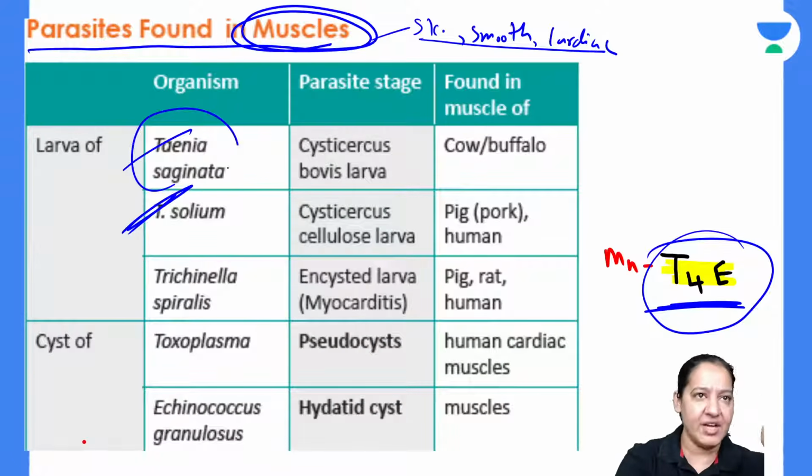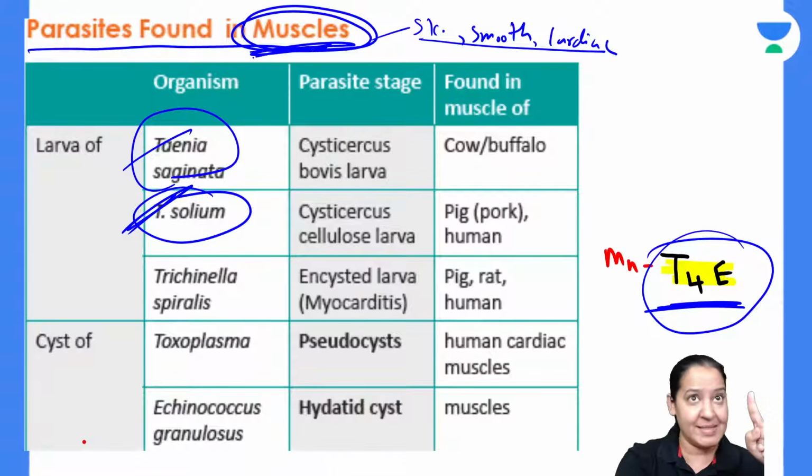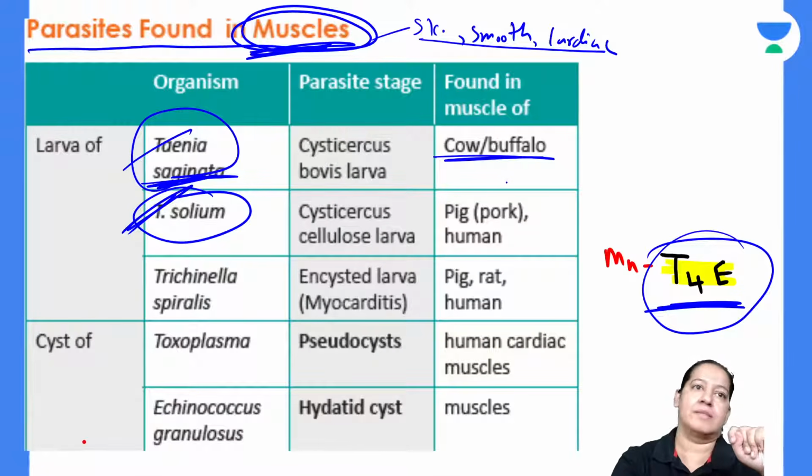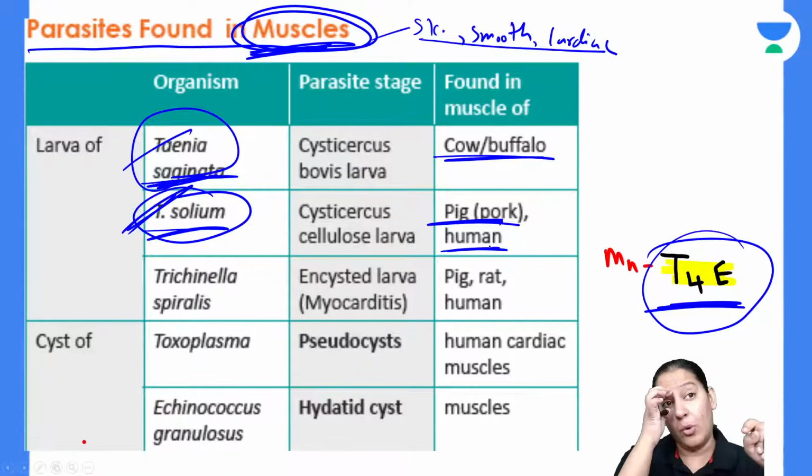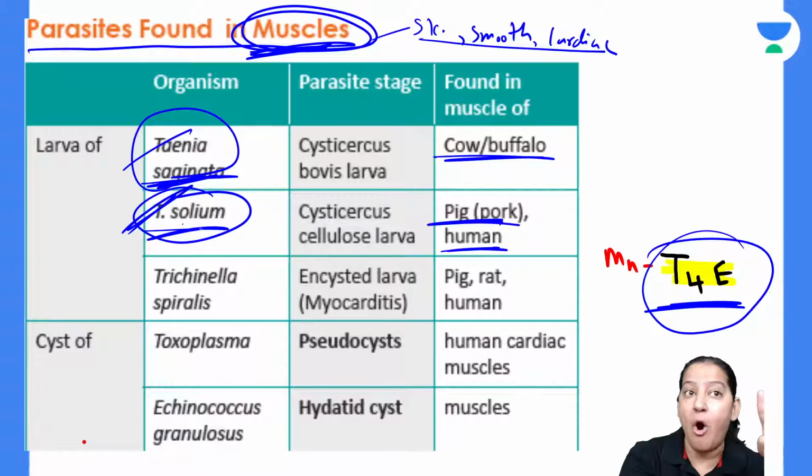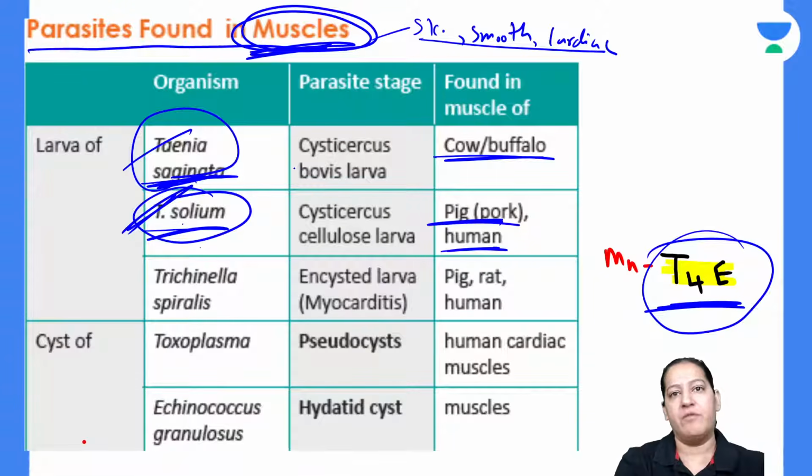So Taenia saginata, Taenia solium. They reside in muscle. Which muscle? Saginata remains in cow or buffalo muscle, and solium remains in pig muscle or human muscle, right? Solium is the pig, pork tapeworm, and saginata is the cow tapeworm or buffalo tapeworm, known as bovine tapeworm. So saginata remains in the muscle of cow or buffalo, that is bovine muscle, and solium remains in pork muscle.